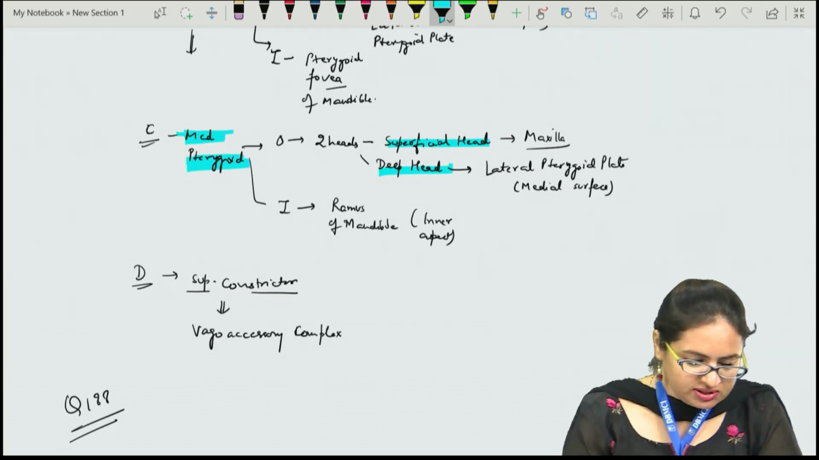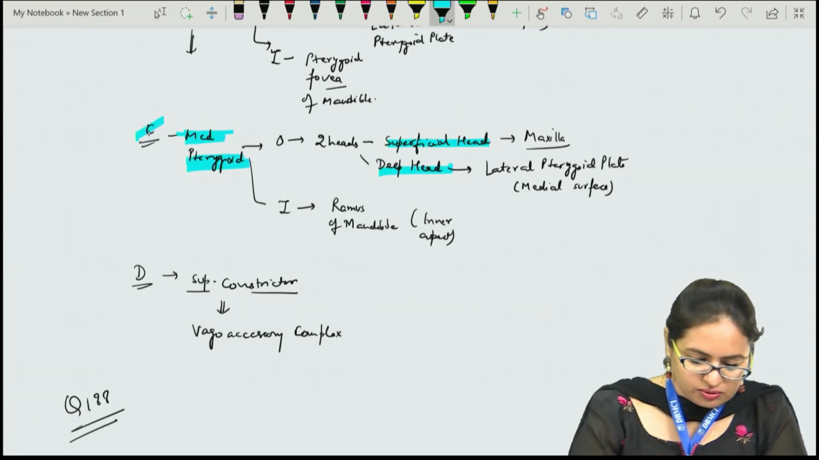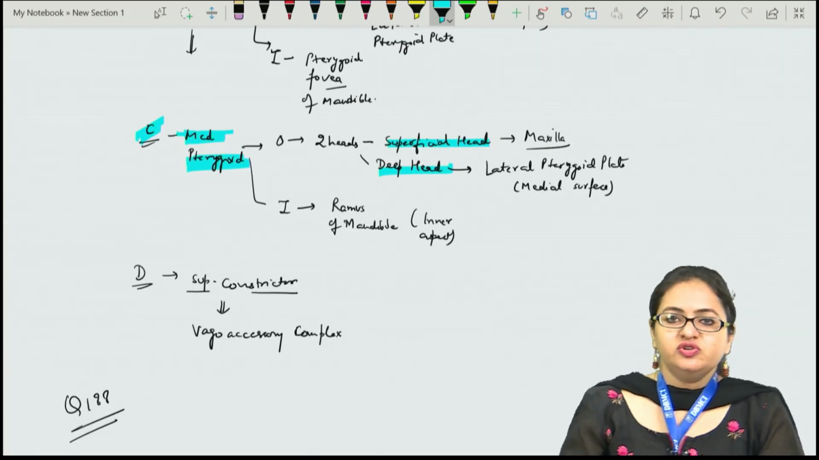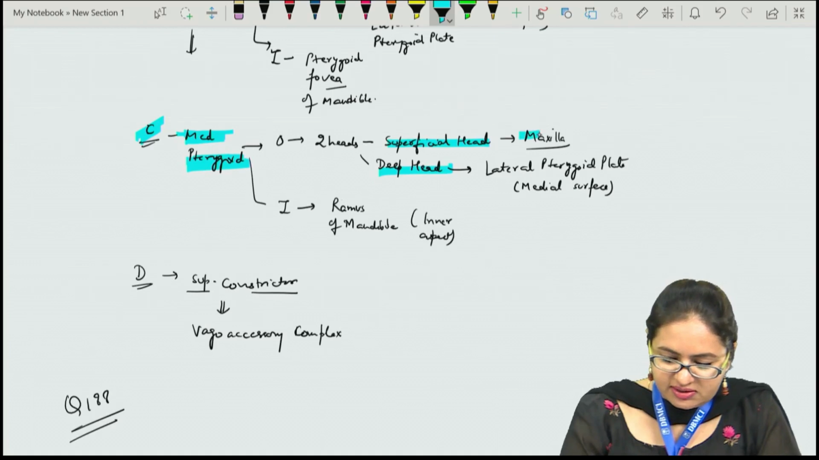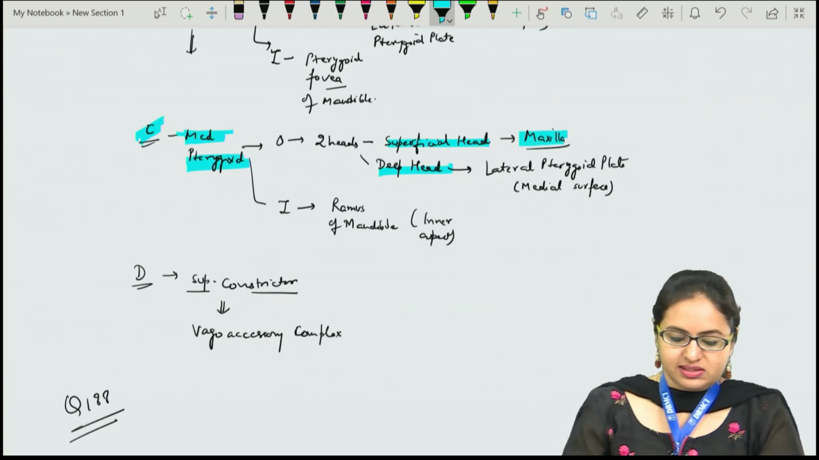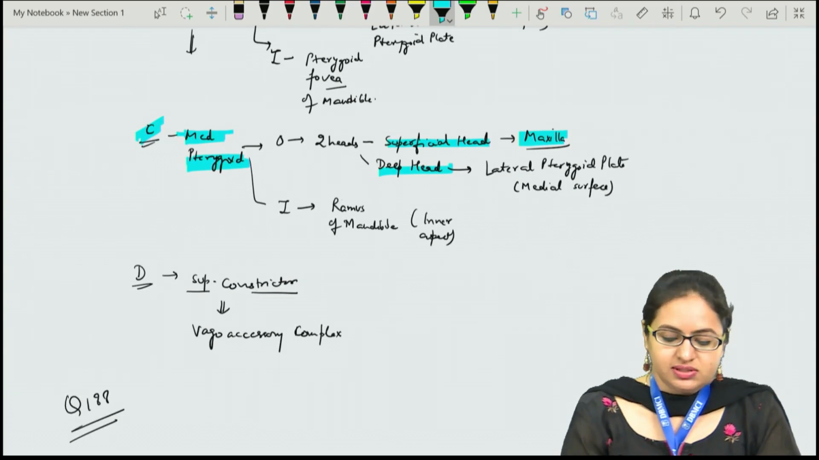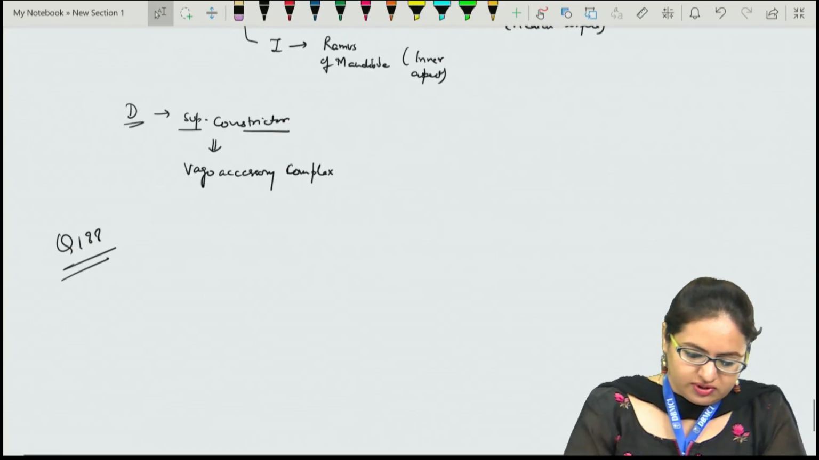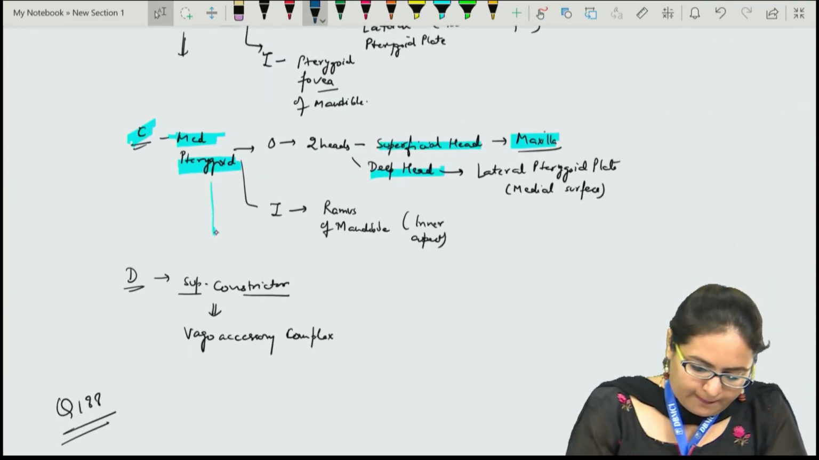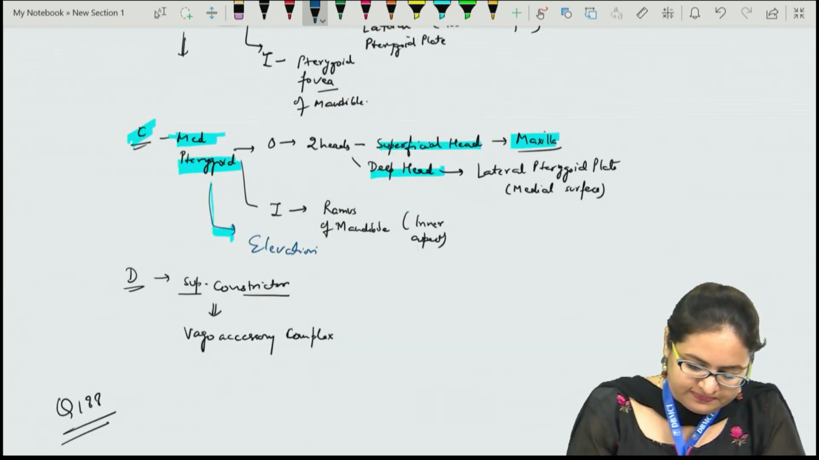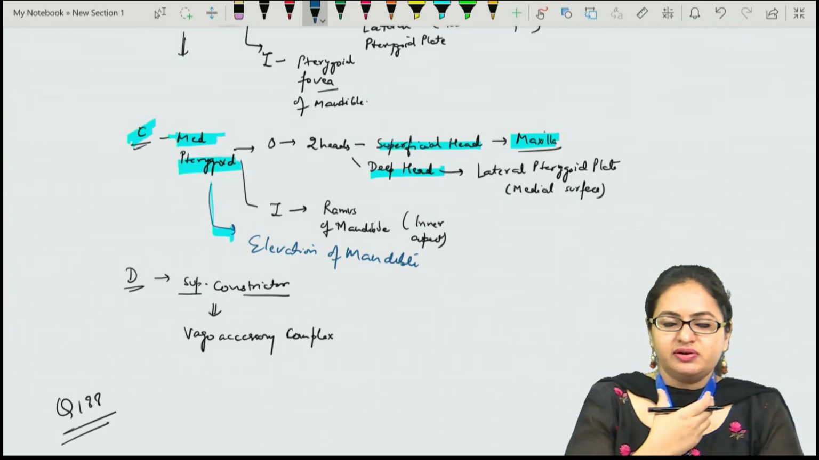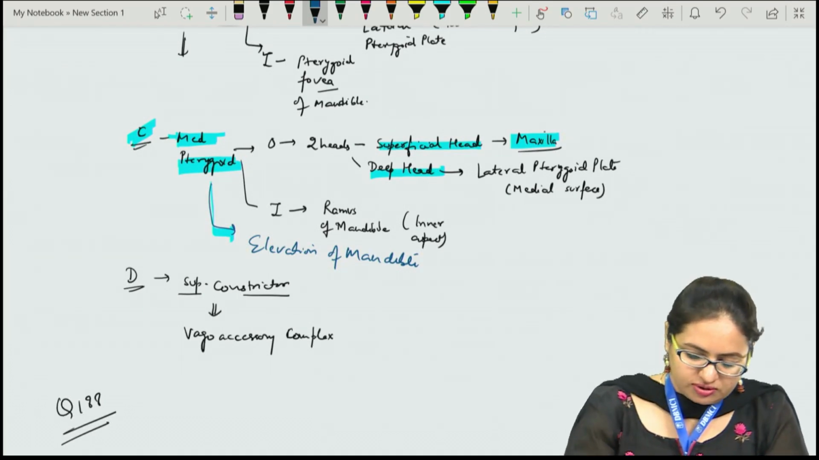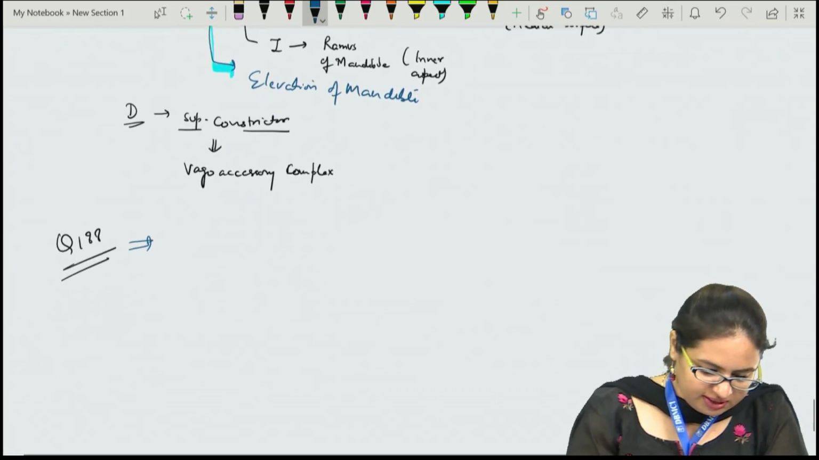Option B says that the muscle shown is C in the diagram, and this is also correct. Option C says that the superficial head arises from the zygomatic bone, which is not correct. It actually arises from the maxillary tuberosity of the maxilla. Option D says that the medial pterygoid helps in elevating and closing the mandible. Yes, it helps in elevation of the mandible, and when it elevates the mandible, it closes the mouth. So this option is also correct. So the answer for question number 188 will be C.